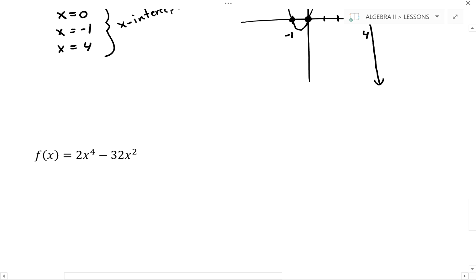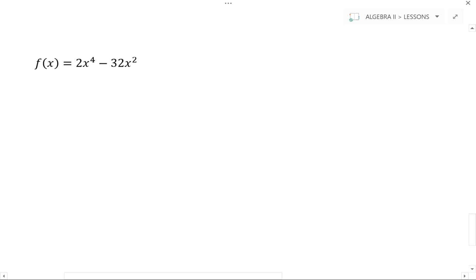So let's do it again on another example right here, because this one's going to have a little bit of an intricacy thrown into it that changes a few things.